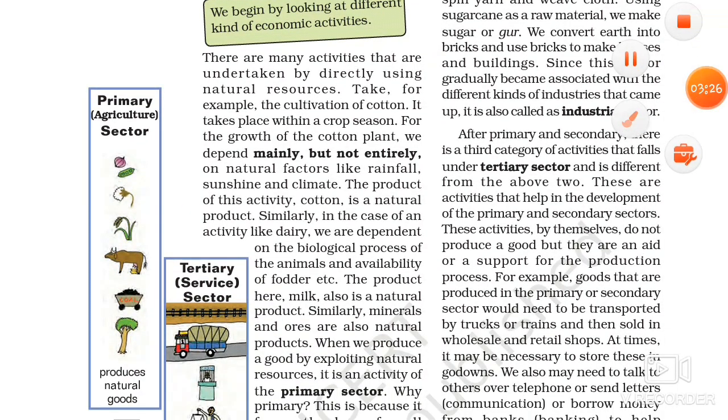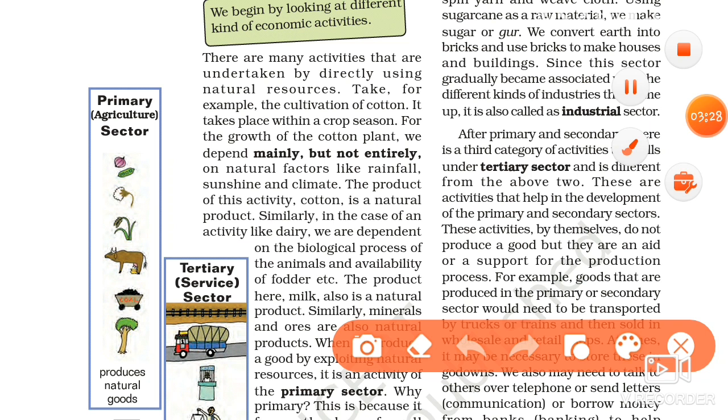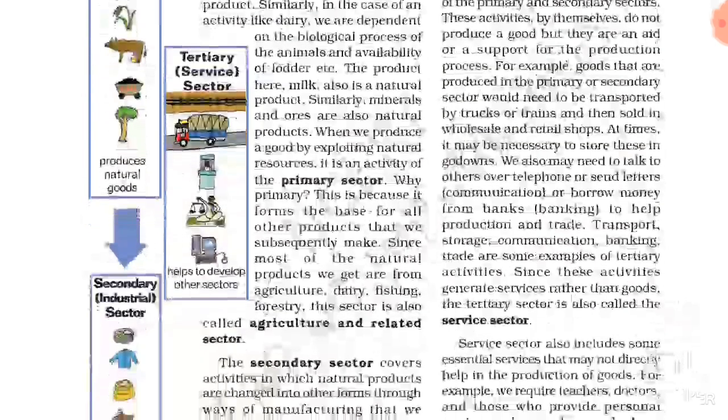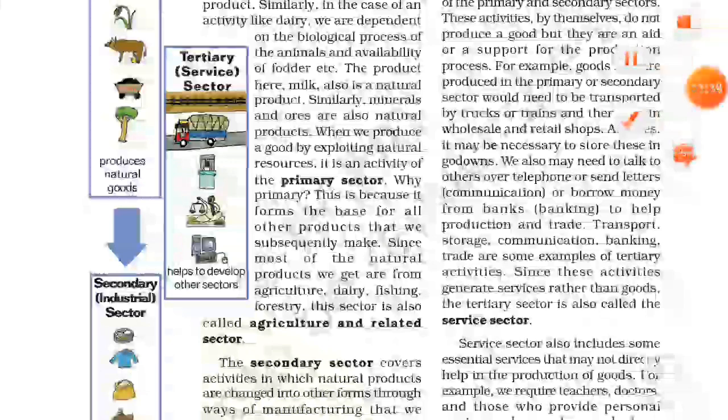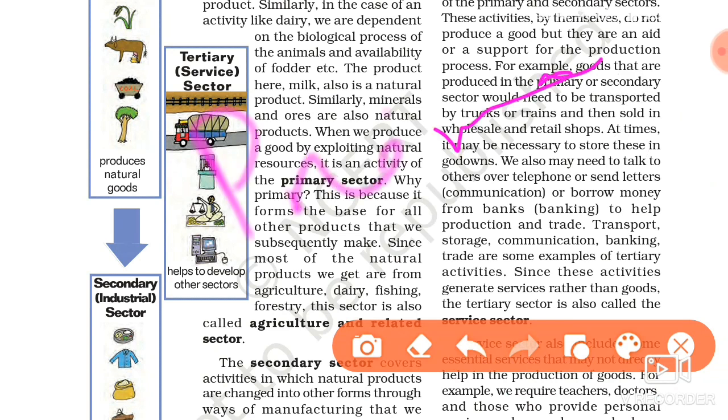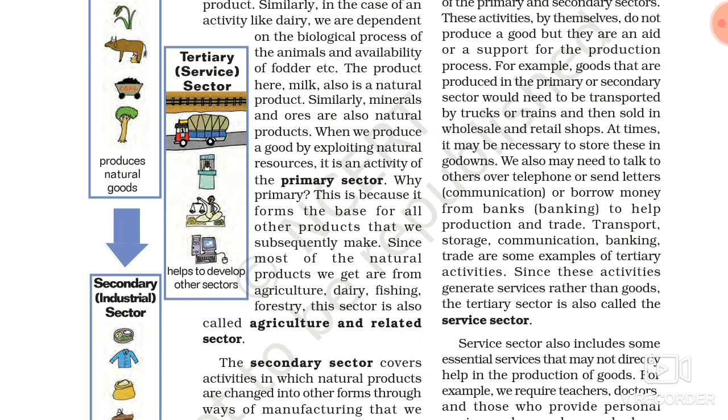So students, here we will see what is primary sector, what is secondary sector, and what is tertiary sector. First, what is primary sector? When we produce goods by extraction and collection of natural resources, it is known as the primary sector.